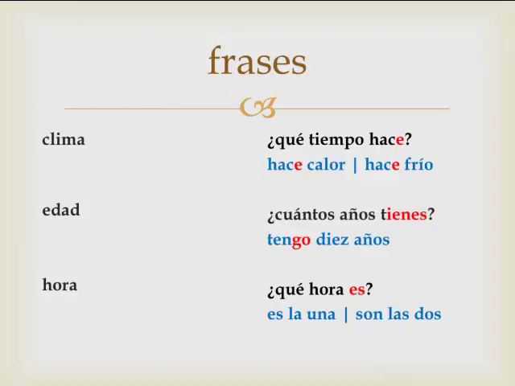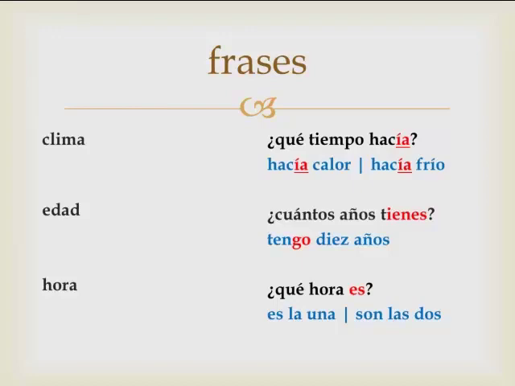Now let's switch over to the past tense. You have to use the imperfecto when you're discussing the weather, your age, or the time. For example, instead of ¿Qué tiempo hace?, ¿Qué tiempo hacía? What was the weather doing? If you're going to respond to that question while discussing the past, you would say hacía calor or hacía frío. You're going to use the imperfecto ending. ¿Qué tiempo hacía? Hacía calor, hacía frío. That's for the weather.